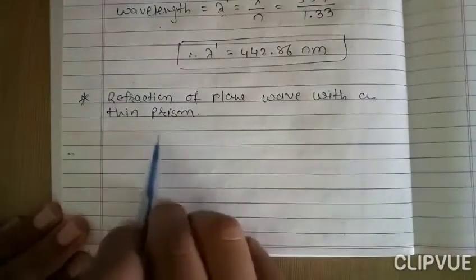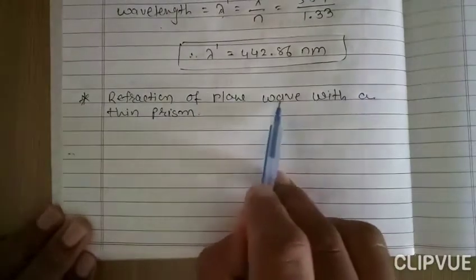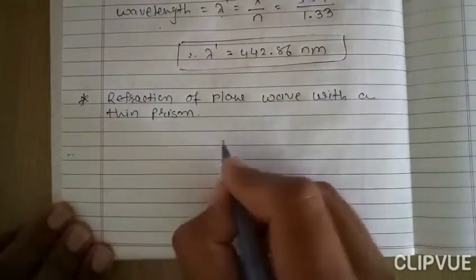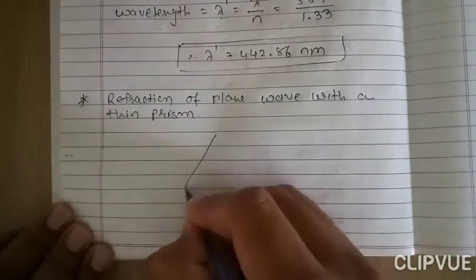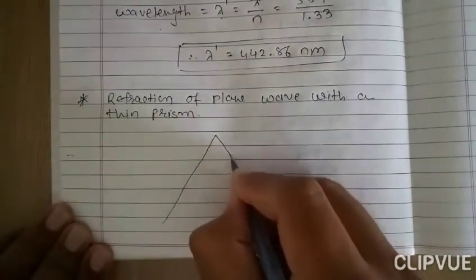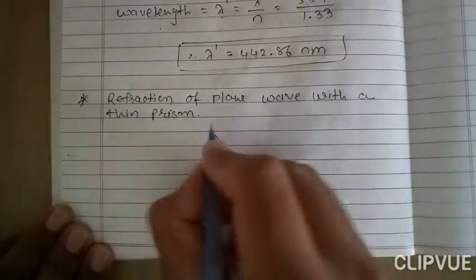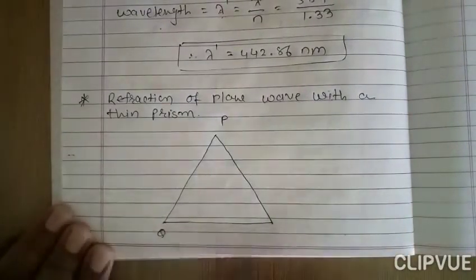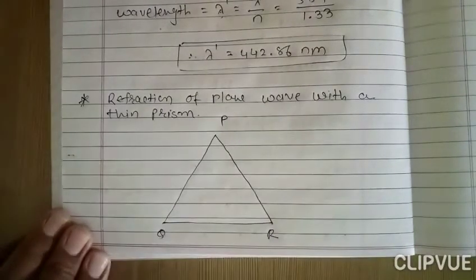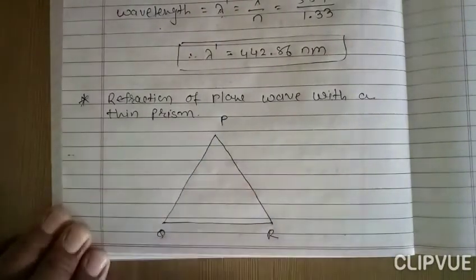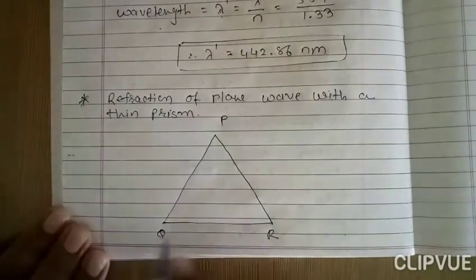Now, refraction of a plane wave with a thin prism. So see here, this is the thin prism PQR. Here we have to explain the refraction of a plane wave by using a thin prism.